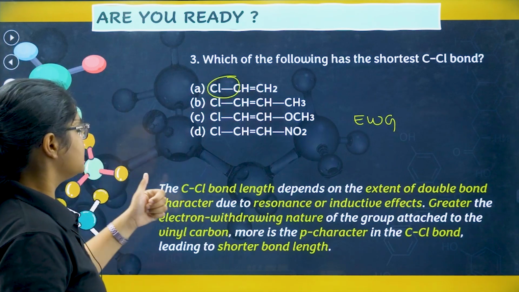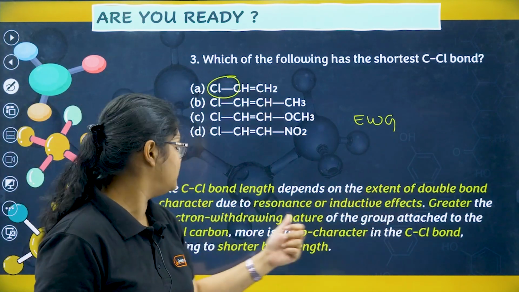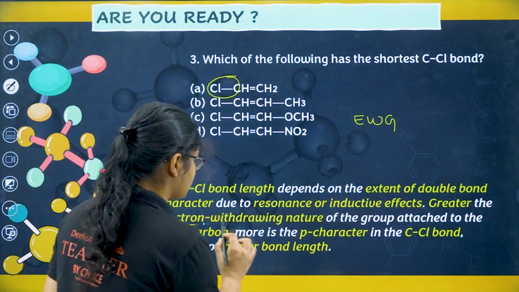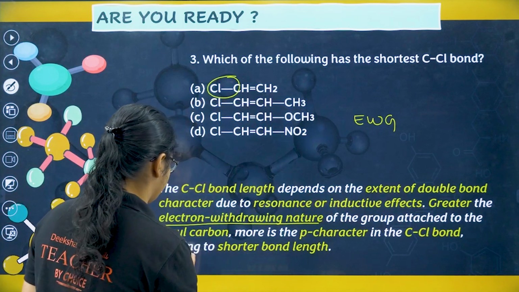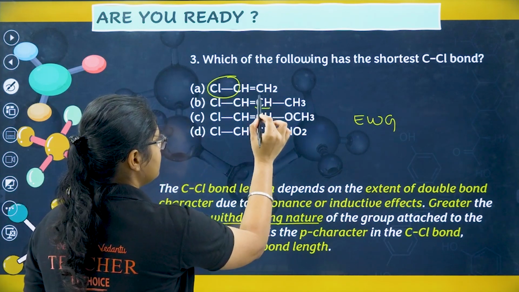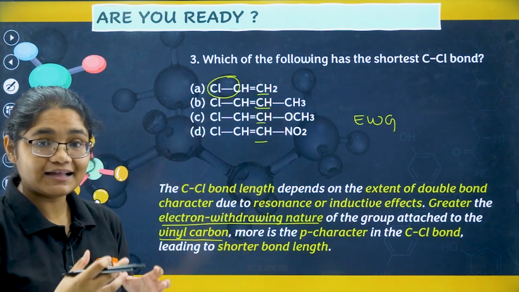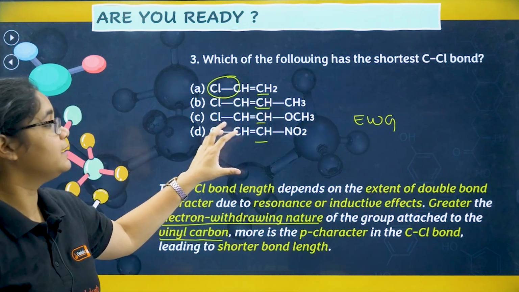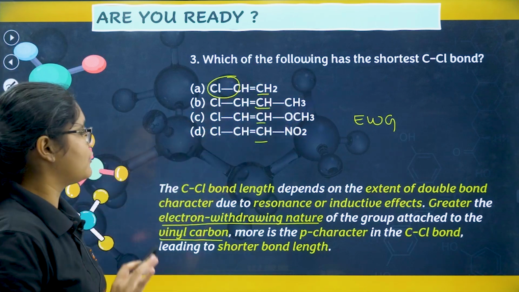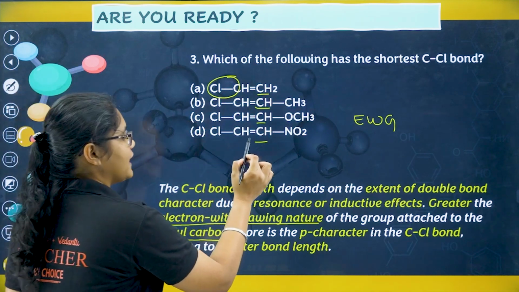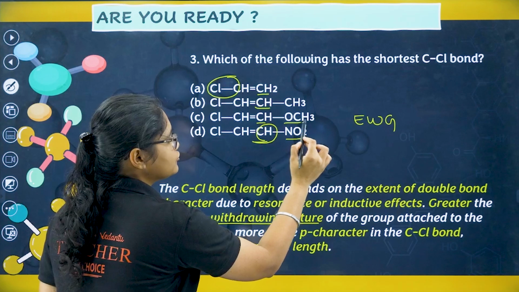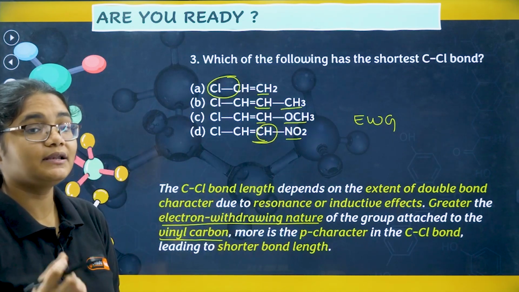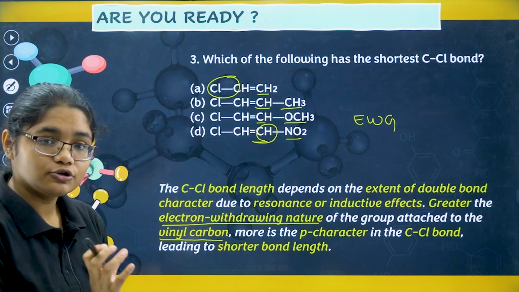So you can see here the C-Cl bond depends on the extent of double bond character due to resonance or inductive effect. Greater the electron withdrawing nature of the group attached to the vinyl carbon, this is the vinyl carbon. If that carbon has an electron withdrawing group attached to it, then this bond will be the shortest one. Once again, I will repeat, this is the vinyl carbon, right? The group attached to the vinylic carbon, if this is electron withdrawing in nature, then in that case, the bond will be shortest.